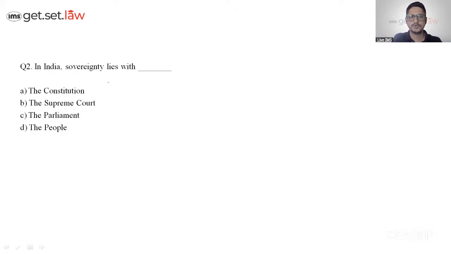Perfect. Now let's go to question number 2: in India, sovereignty lies with whom? Is it with the Constitution, the Supreme Court, the Parliament, or is it part of our preamble? And the preamble is by us, that is for the people. So it's not the Constitution, Supreme Court or Parliament. The correct answer has to be option D. Can I see the answers in the chat box? Very good, Parth. Very good, Virat. Virat, you went with A. No, it's not the Constitution. Sovereignty lies with the people, right? That is what is part of the preamble. That is how you have to take it forward.